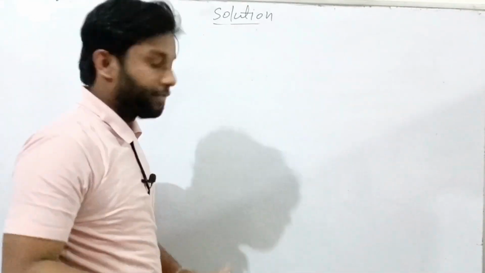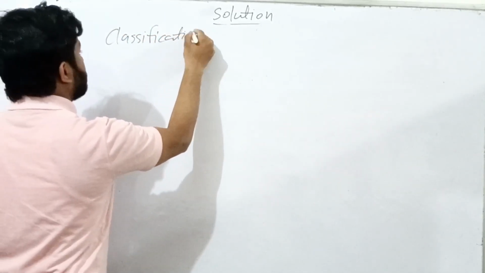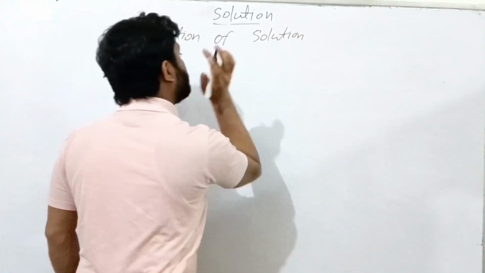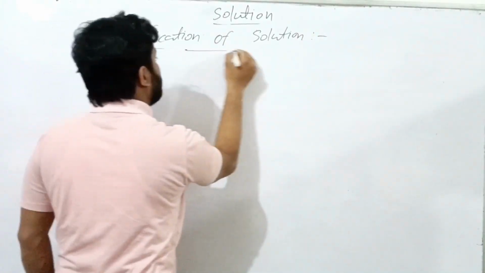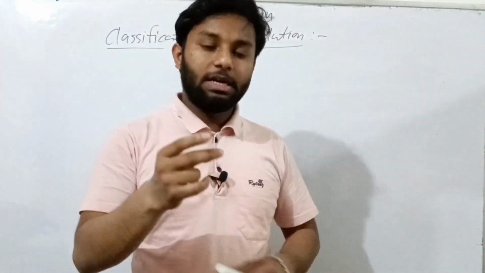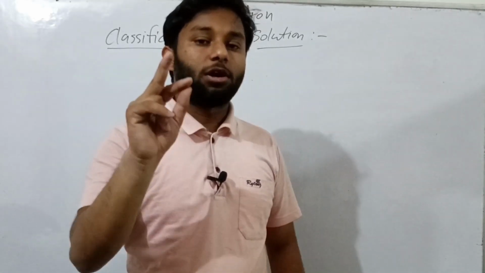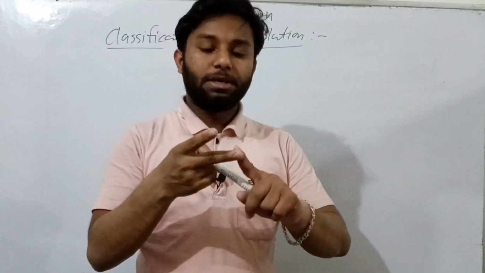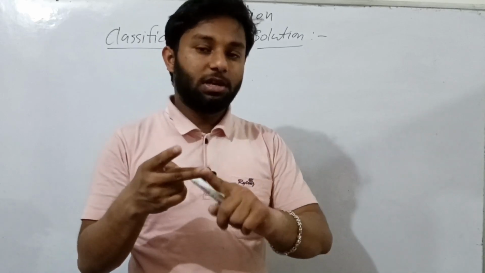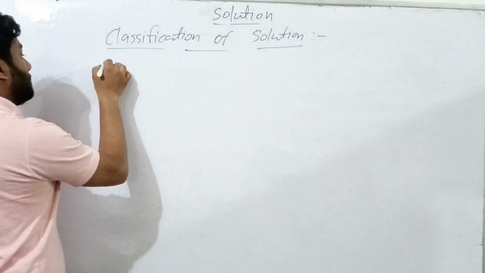Write a new heading with me: classification of solution. The classification of solution is generally two types. One is on the basis of amount of solute, and second is on the basis of nature of component or state of component. On the basis of amount of solute, there are three types of solution: saturated solution, unsaturated solution, and supersaturated solution.